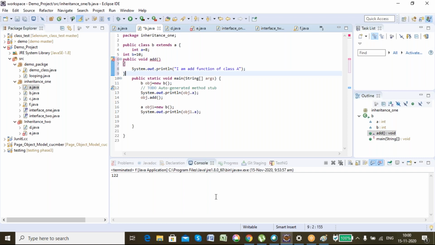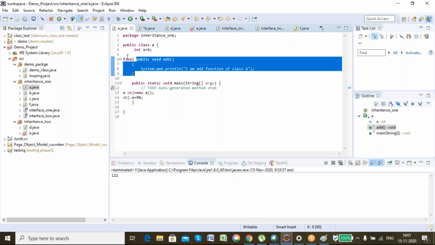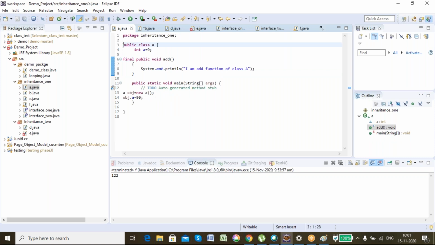In the case of a final variable, the value we cannot change throughout the program, okay? And when it's a final method, then this final method cannot be overridden even in its child class. Exactly. These are all interview questions. That's why I'm focusing more, because mandatorily you'll be getting all these questions.